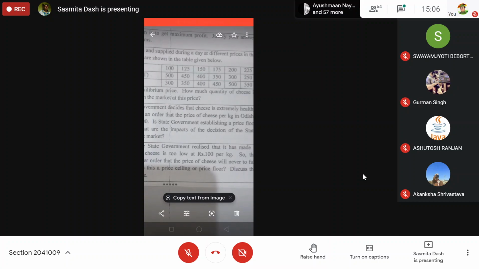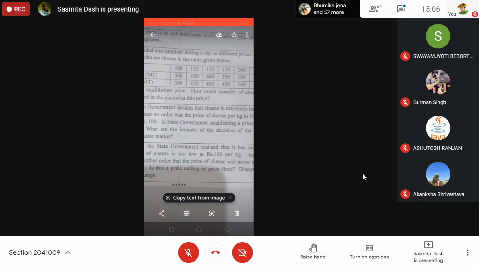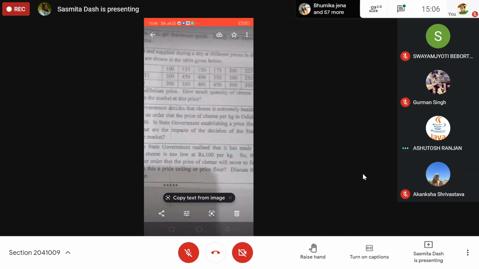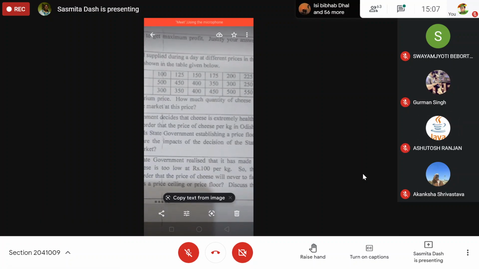The second row is the quantity demanded and the third row is the quantity supplied. Then tell me which one will be the equilibrium price and quantity. Yes, 150. 150 will be the equilibrium price, and quantity demanded and quantity supplied will be 400 and 400.